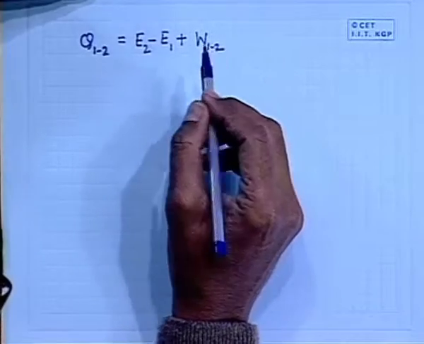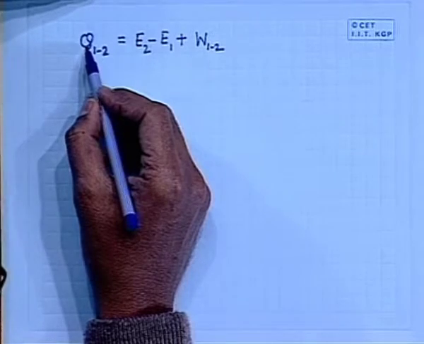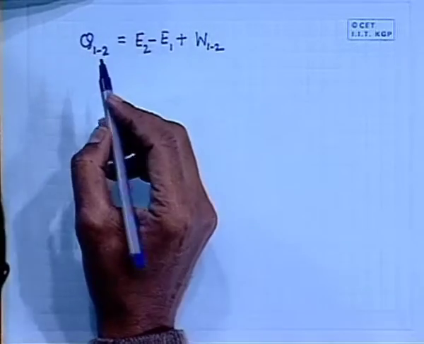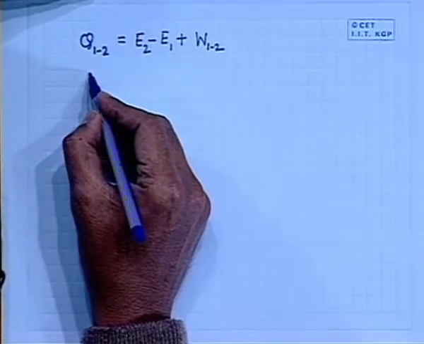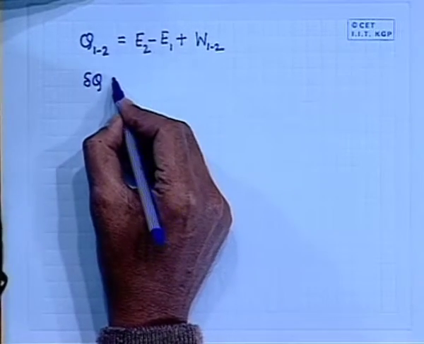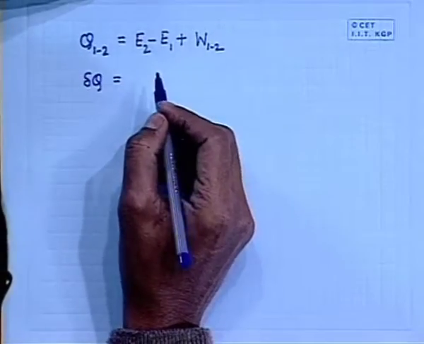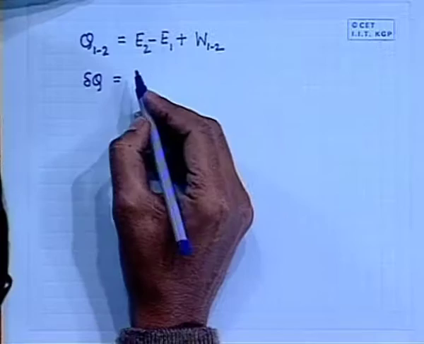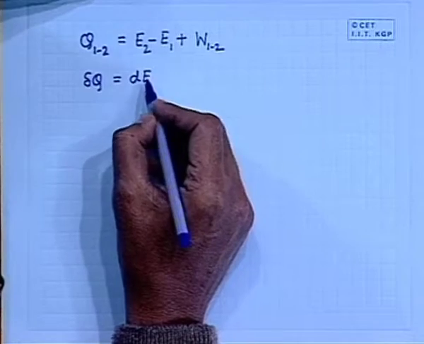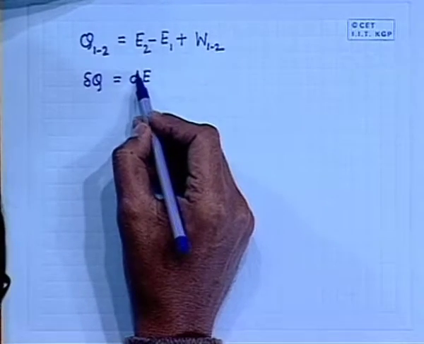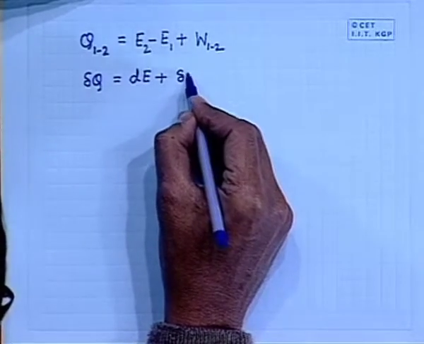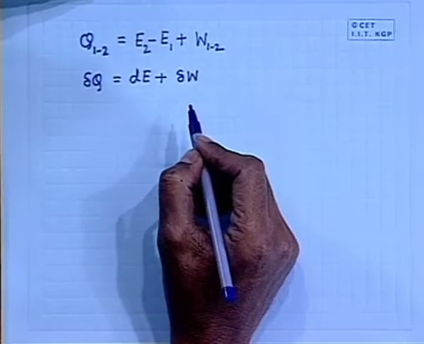Our usual sign convention is that heat added to a system is positive, while work done by the system is positive. If you write it for an infinitesimal process with differential amounts of the quantities, that means if delta Q is the infinitesimal heat added for an infinitesimal process executed by an infinitesimal system, then this can be written in terms of dE. Here E is a point function, the change in internal energy, which can be written in terms of its perfect differential. That is why I use the d, and delta W. So, this is the first law.